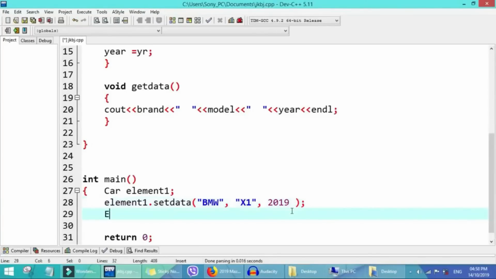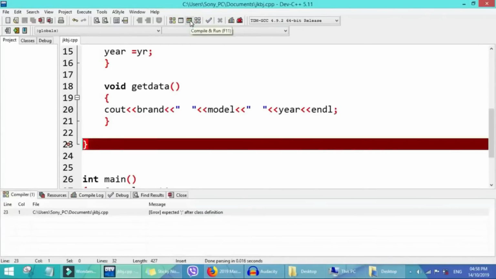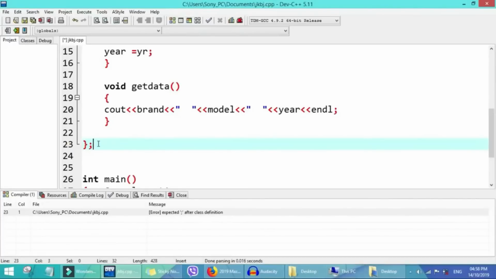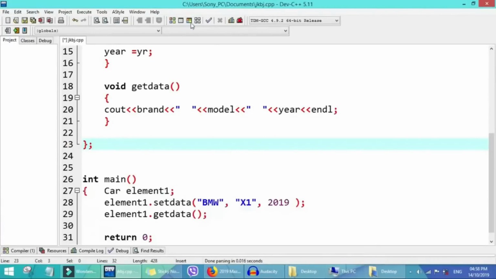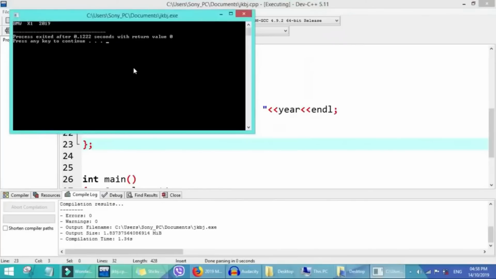Then the next thing, we call the function to display the member data we initialized. So element1.getdata. Now if we run this program, it's supposed to show us the first object of the class. Okay, we need to end our class with a semicolon. It's very important. So we run it again. See, it gives us BMW X1 2019.